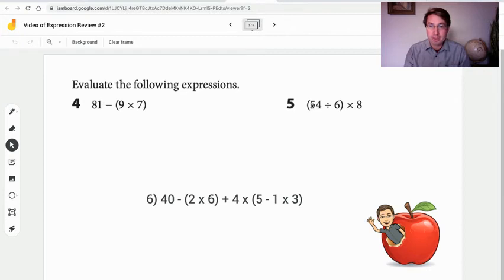All right, evaluate, this means to solve or find the value, right? So when we're taking a look at these, you're thinking about order of operations. Go ahead, go to the pen, take the pen tool, change the color, and then I would like you to use the caret to show me which level you're doing first, right? Which of the operations are you choosing to start with?